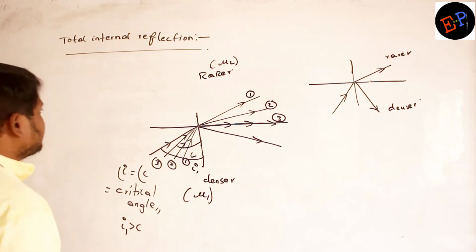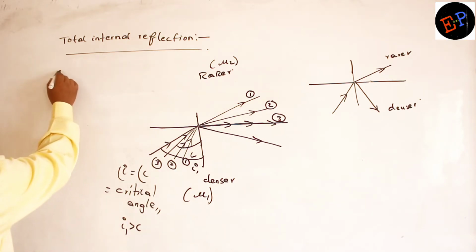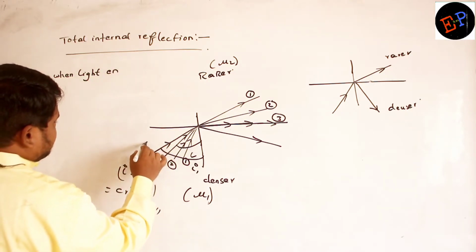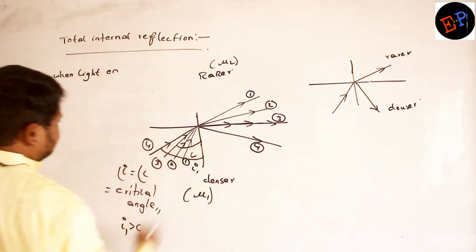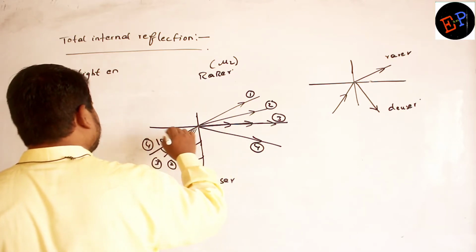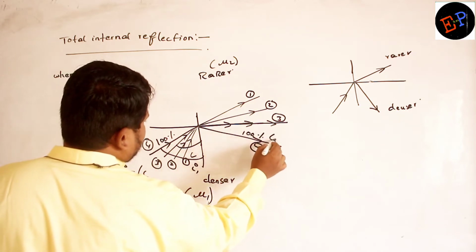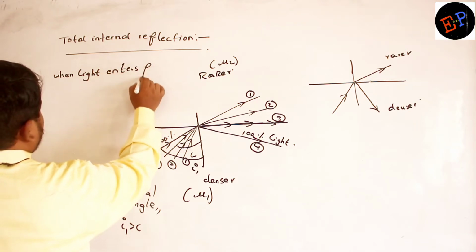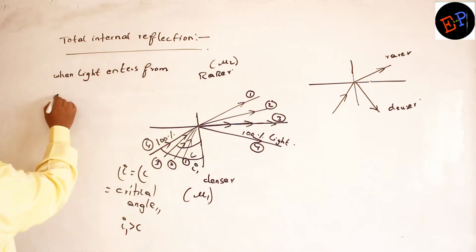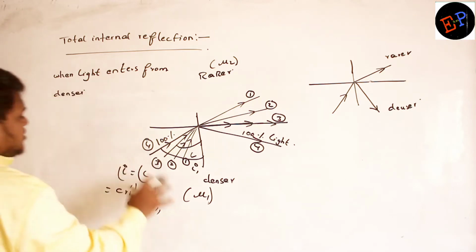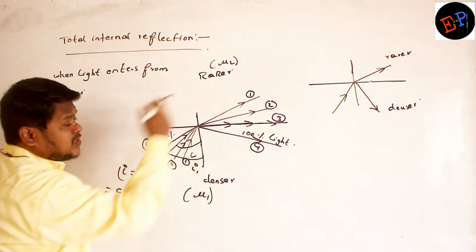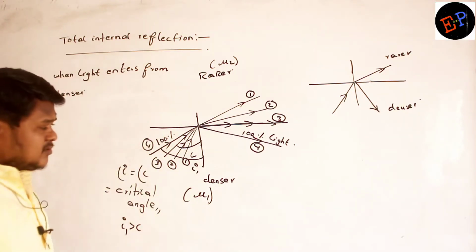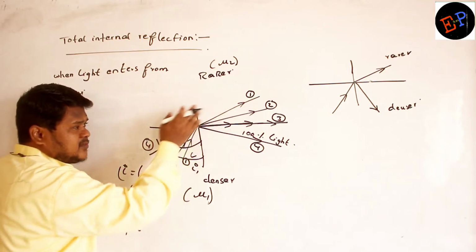So therefore write down. What are the points here I have to write? When light enters, this is the fourth ray, remember this one. This is the fourth ray and this is also the fourth ray. Here I am making 100% light. This is also 100% light. If light enters from denser to rarer, you can see this condition only when light enters from denser to rarer. When light enters from rarer to denser, nothing will happen. Light should enter only from denser medium to rarer medium. Then only it bends away from the normal.